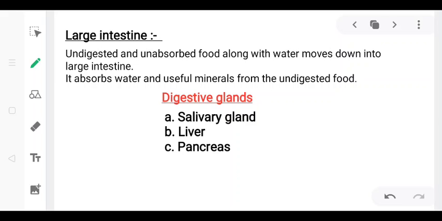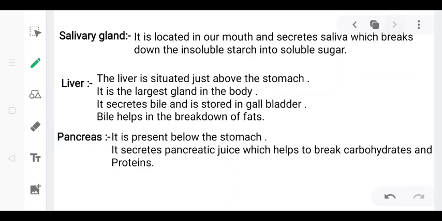The next part of the digestive system of human beings is the digestive glands, which consist of three glands, that is salivary gland, liver and pancreas. So first is the salivary gland. It is located in our mouth and it secretes a water like liquid that is called saliva. Saliva contains enzymes which break down the insoluble or complex starch into soluble and simple sugar, okay. And this is the initiation of digestion.